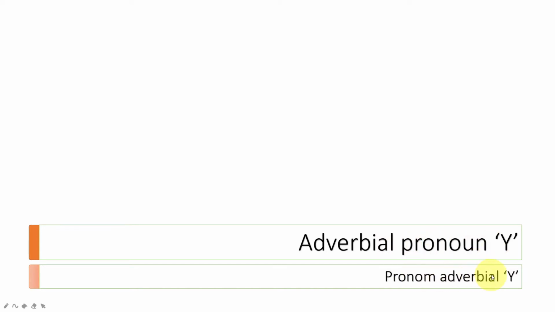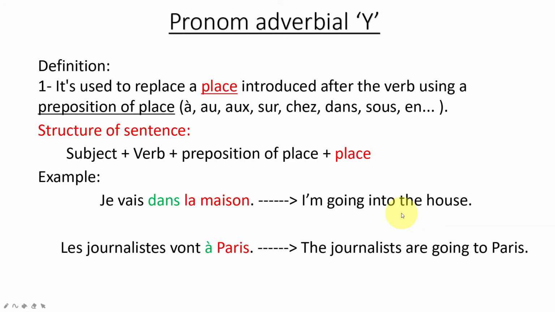Le pronom adverbial y. The adverbial pronoun y can be used to replace a place introduced after the verb using a preposition of place, like à, au, aux, sur, chez, dans, sous, en, etc. So the structure of the sentence with the object: subject plus the verb plus the preposition of place plus the place itself.